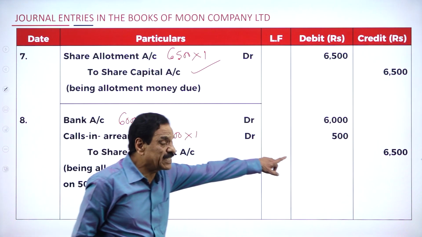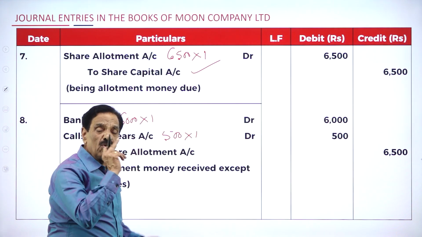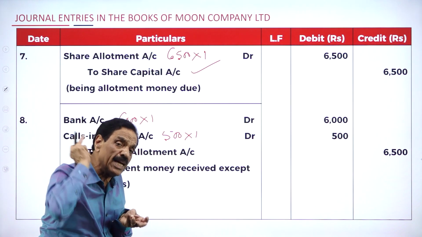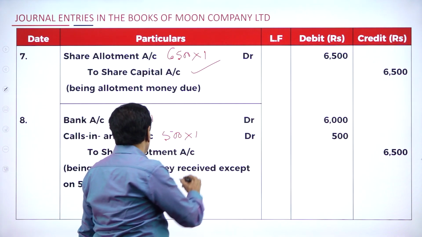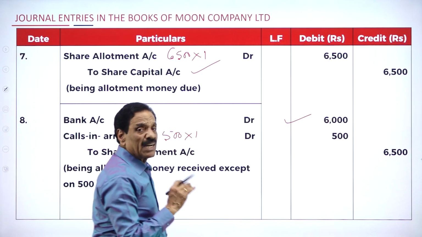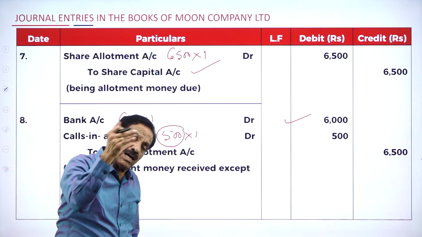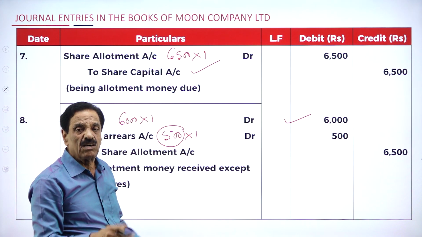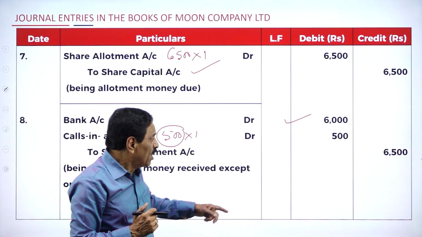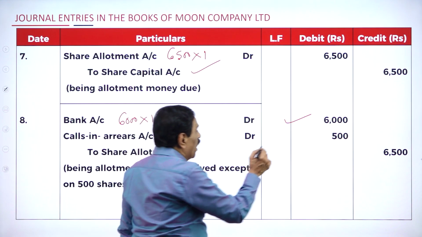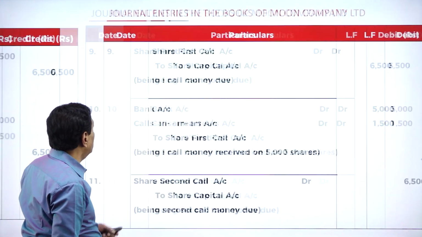Here, how much money did we collect? 6,000. How much could we not collect? 500 out of 6,500. So the 500 shareholders paid only application, failed to pay allotment, first call and the final call. So we have collected 6,000. This gentleman could not pay that amount. Called by the company, not paid by the shareholder, is called calls in arrears. How does the entry go? Bank account debtor, calls in arrears account debtor to share allotment account. In allotment, how much money are you going to collect? Only 6,000. Then we'll move on to the first call.